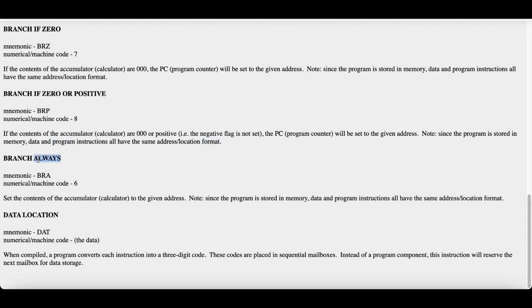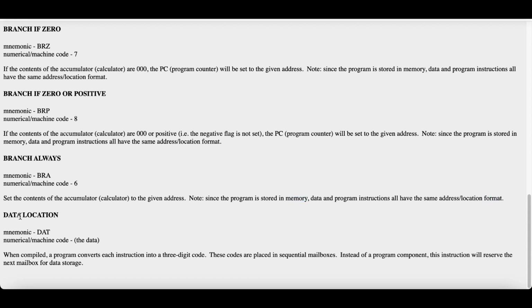Then branch always. It is used to jump to any kind of branch. For using this we use BRA and its machine code is 6. Set the program counter to the given address. Note, since the program is stored in memory, data and program instructions all have the same address or location format.